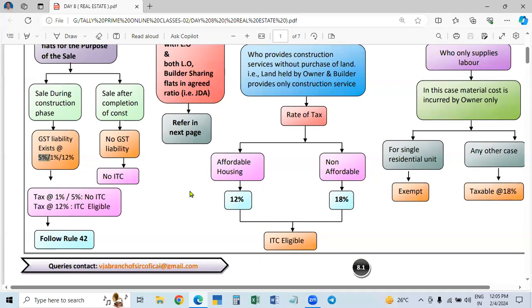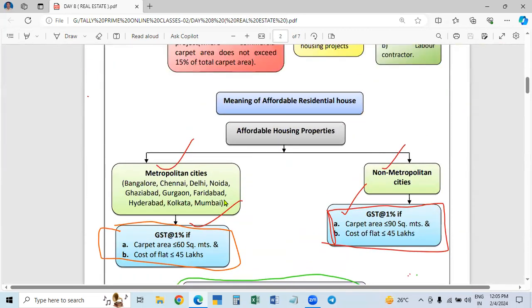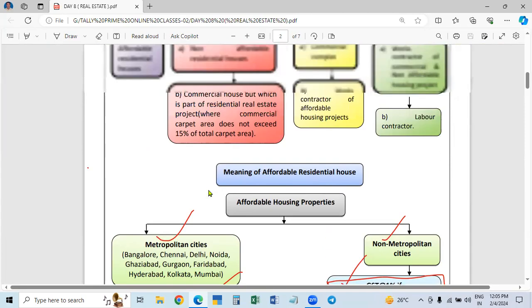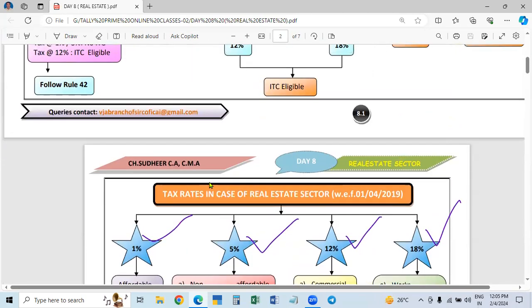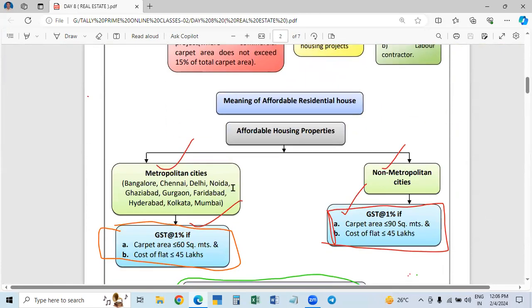How do you determine affordable and not affordable? For that purpose, it is given here. What is the meaning of affordable residential house? Affordable residential house means a cheaper rate. How the cheaper rate is determined is given here. These houses may be situated in metropolitan cities and non-metropolitan cities. So what are the metropolitan cities? What are the conditions? For non-metropolitan cities, what is the condition?